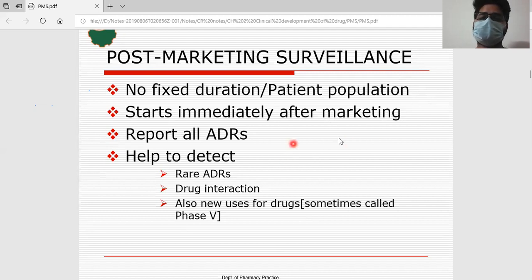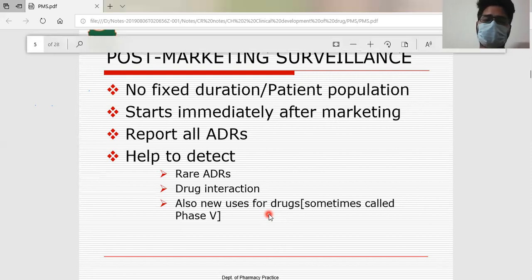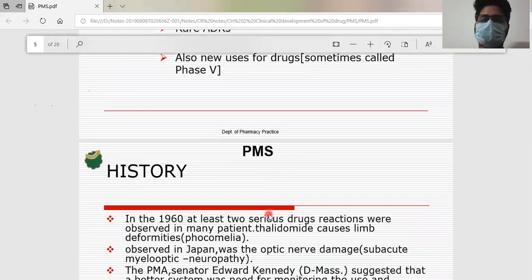Okay, it starts immediately after marketing, obviously after phase 3, sorry, not phase 4. Report all ADRs that occur at the time of post-market surveillance. Next, it helps to detect rare ADRs, rare adverse reactions, and helps to detect drug interactions. And also a new use of a drug. If there is any new use of a drug, that can be found out in post-marketing surveillance. And sometimes they call this phase 5 also. Not much, but some people say so.